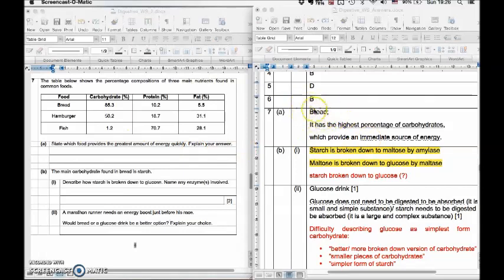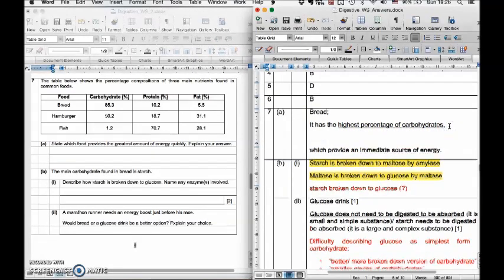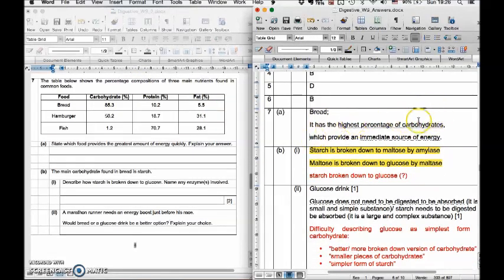Most of you managed to get it, that is bread. In order to get the full marks, you must state that bread has the highest percentage of carbohydrates. Take note, you need to follow the table. The table shows percentage, so mention that it is the highest percentage. Some of you wrote the highest amount or highest mass. But this is not really accurate because the table shows percentage composition. It doesn't show you amount, it doesn't show you the mass. Secondly, you have to state that carbohydrates provide an immediate source of energy. Some of y'all missed out one of these points.